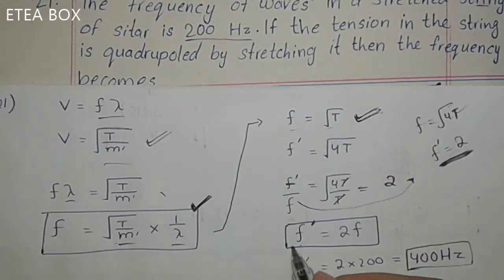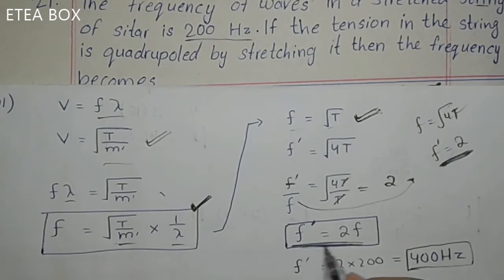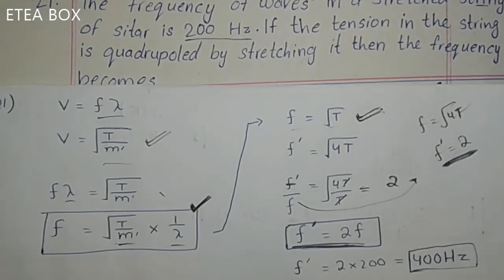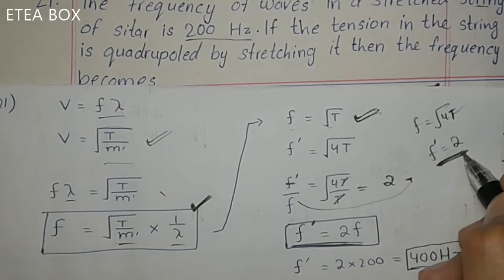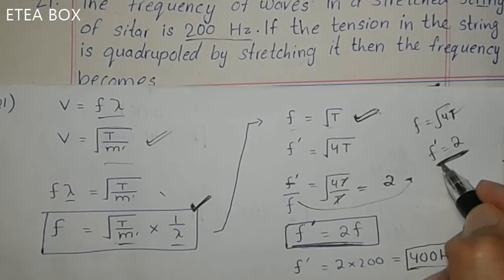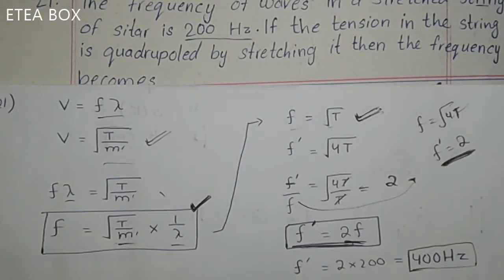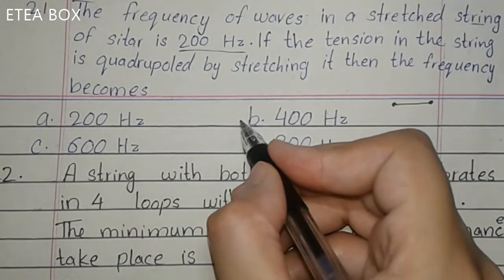Now write this one and put the values. You will get 400 Hertz, okay? The new frequency will be 2 times the original frequency. So here option B is correct.